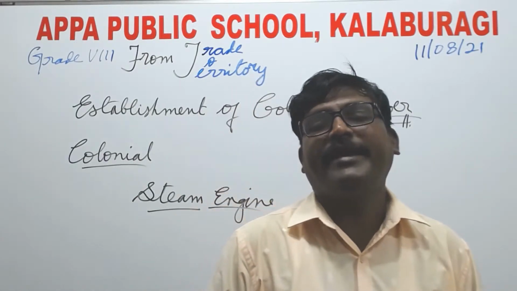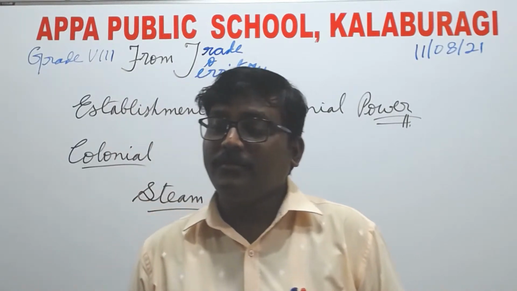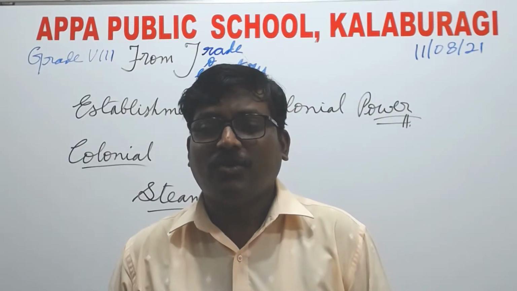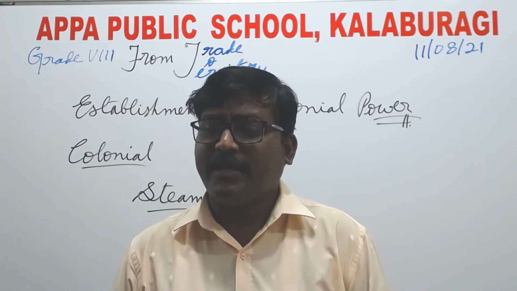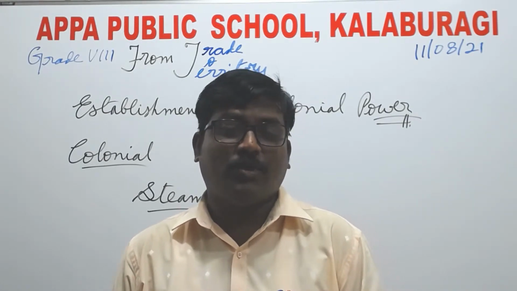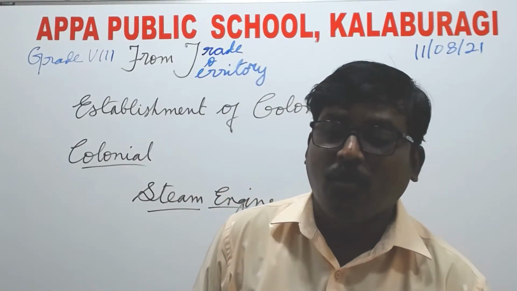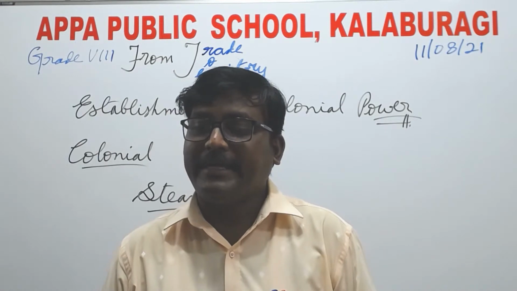After the first war of Indian independence, the Britishers acquired and controlled a huge territory.